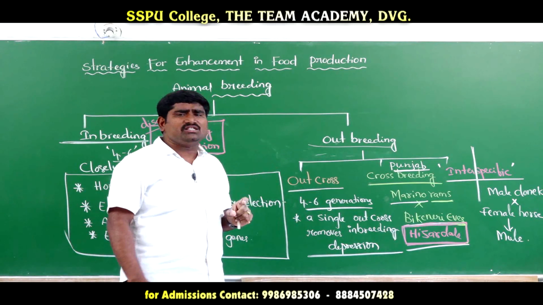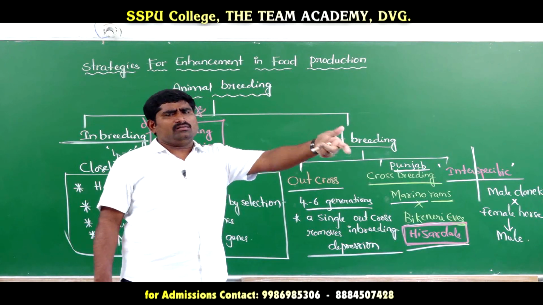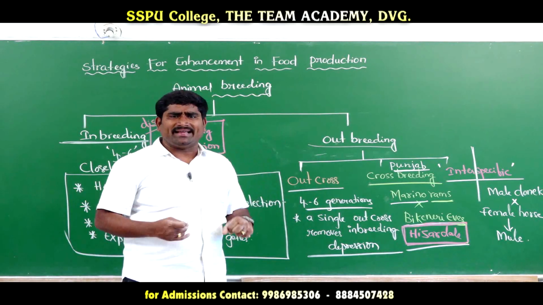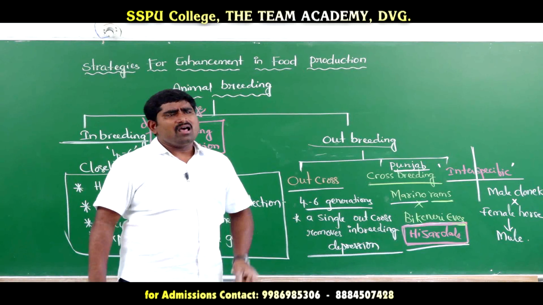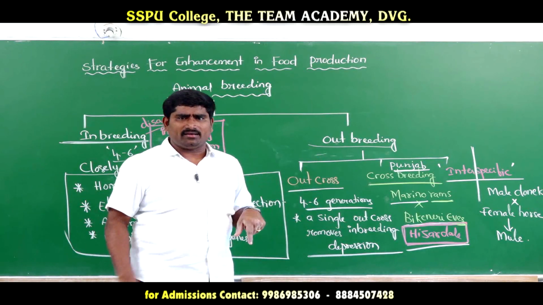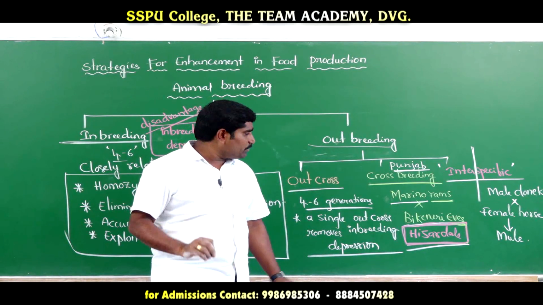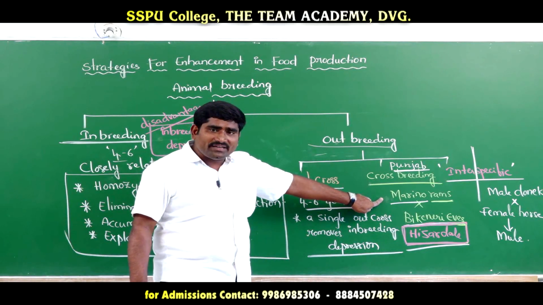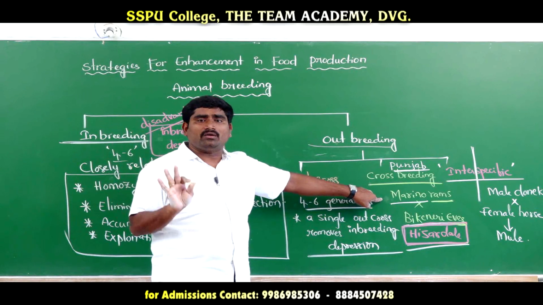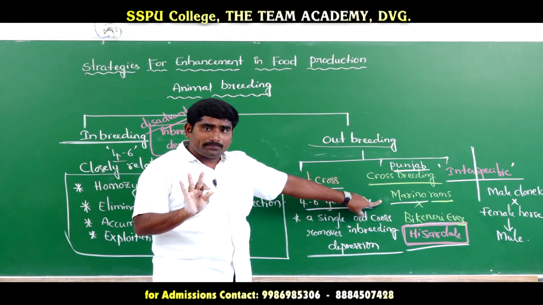Generally crossbreeding means what? For example, some X breed male and some Y breed female, or vice versa. But here, how is Hazardale produced? Hazardale is produced by the cross between Merino rams and Bicanary ewes only; Merino ewes we should not write.